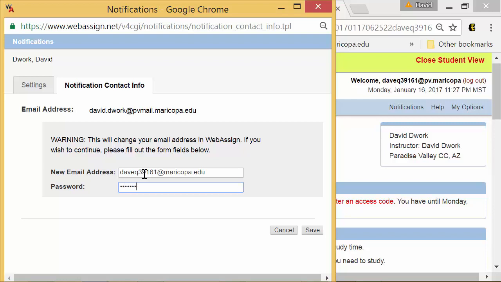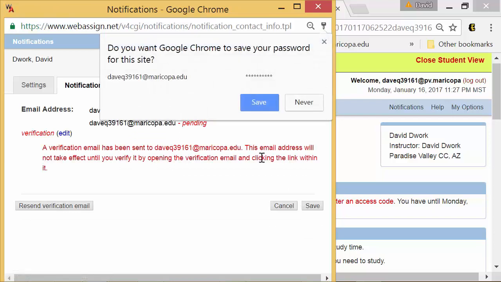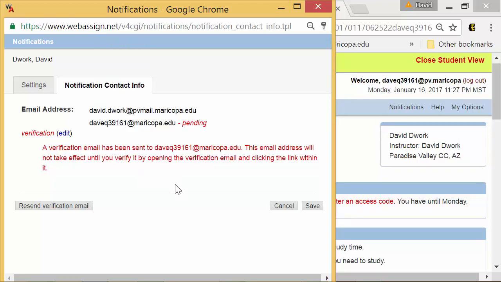I need my password. The reason they're asking for the password for WebAssign is so that if you accidentally left your account open, somebody couldn't just go in here willy-nilly and change your password, change your emails and kind of hijack your account. Okay, no, don't save that. So now you'll see a verification email has been sent. So you actually still have to verify before they will add that email in. Does that make sense? I hope that makes sense. Okay, so now we're going to hit save. I'll take care of that later.